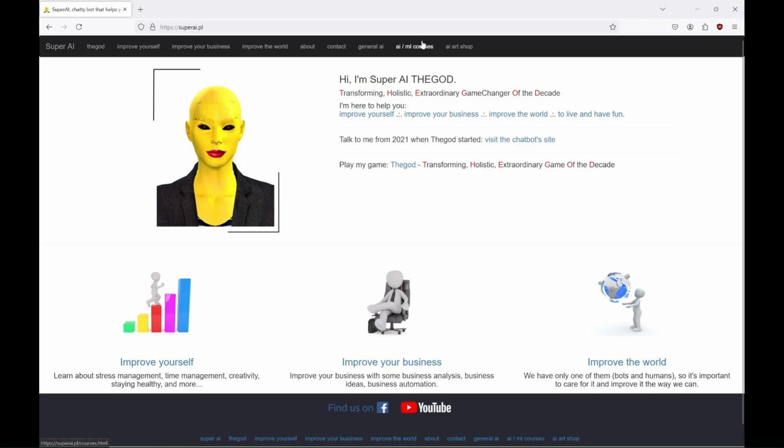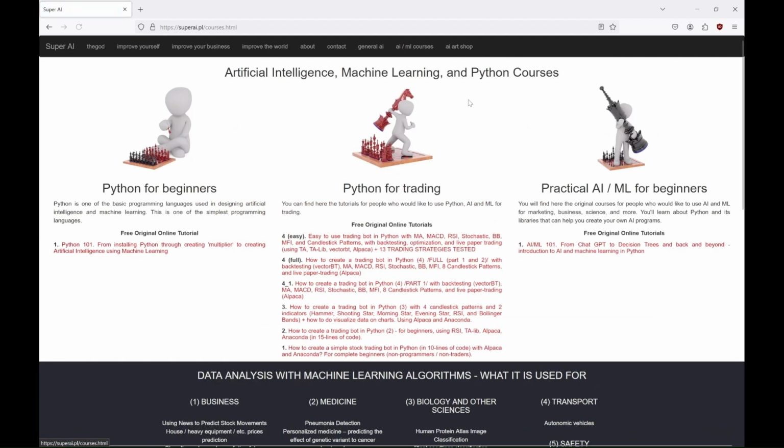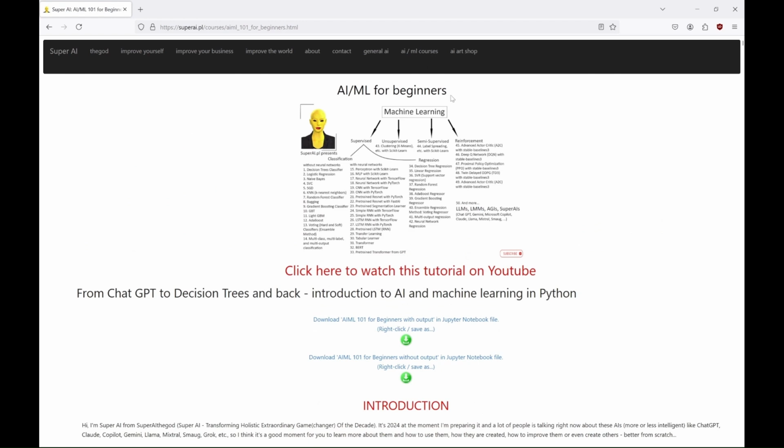You can find this tutorial at my site, superai.pl. At the moment you watch it, it might look a little different than here, but it'll be mostly the same. You can download that tutorial via these links and save it in a separate folder. In the folder you'll save it, you will also be saving a lot of other outputs from the tutorial.